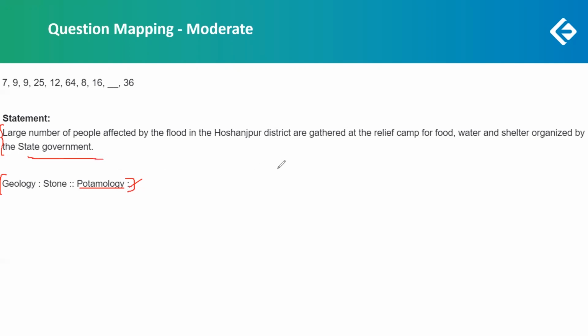Because there's one thing that we have to consider, if we are talking about number series, coding decoding, and verbal logic.